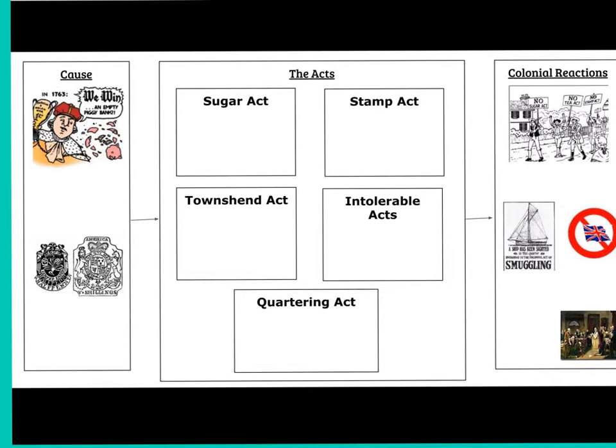When the king puts these economic policies on the colonists, they react in certain ways. I'm now looking at the far right-hand column. They protest, particularly the Sons and Daughters of Liberty. They form the battle cry, no taxation without representation. They begin to smuggle goods so that they don't have to pay the taxes.